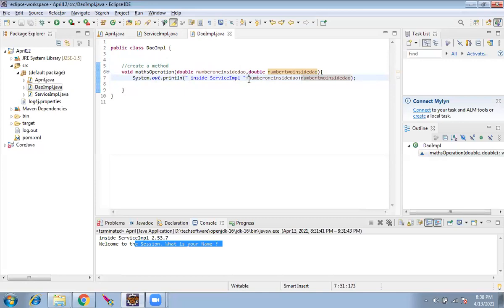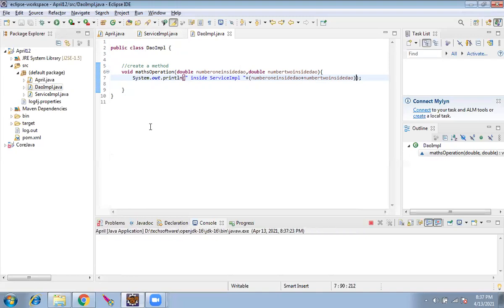Okay, I want to do the addition. This is my actual DAO. DAO means data access object. In live projects, all the data related functionalities will be done inside the DAO. And all this is a service alone. The duty of this file is to just delegate, call that respective DAO and pass it on back. So we don't write business logic inside service. We write it here.